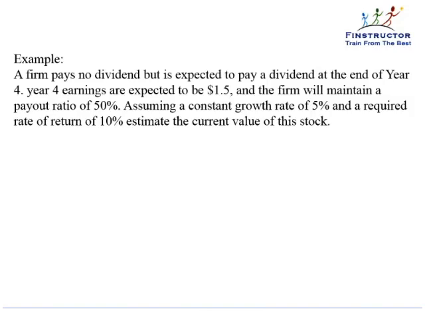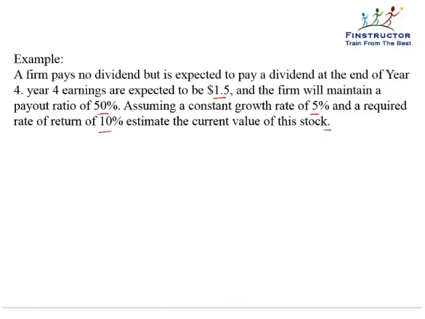So we'll understand the dividend discount model with a few more examples. So a firm pays no dividend but is expected to pay a dividend at the end of year 4. Year 4 earnings are expected to be $1.5 and the firm will maintain a payout ratio of 50%. Assuming a constant growth rate of 5% and a required rate of return of 10%, estimate the current value of